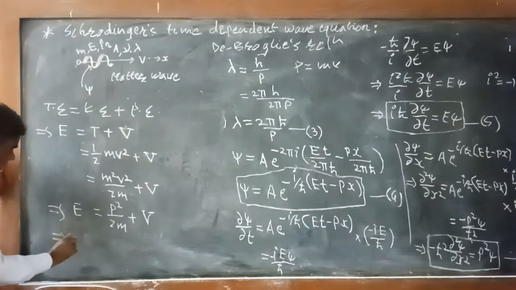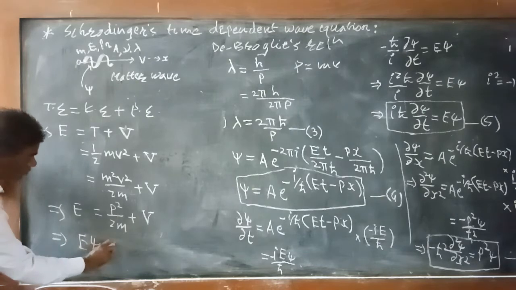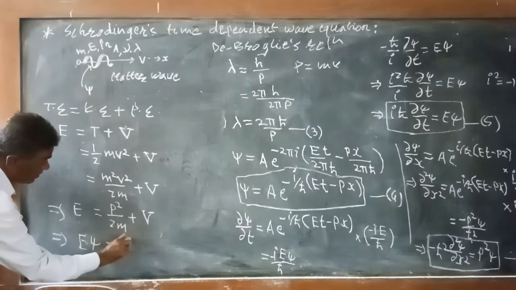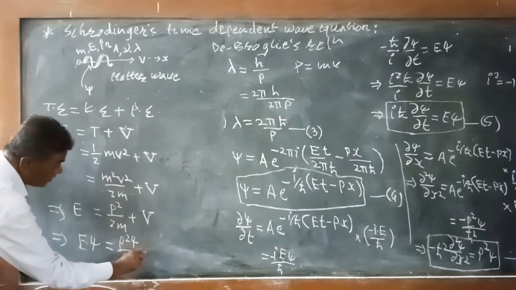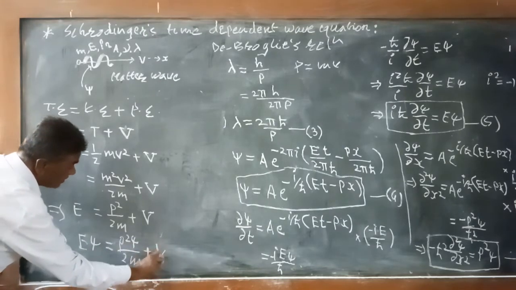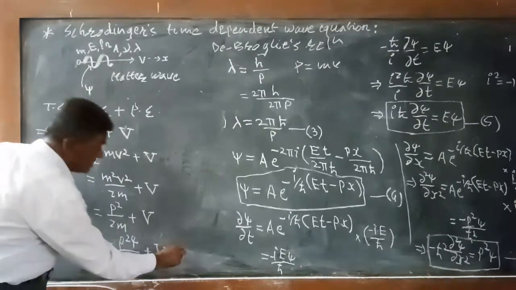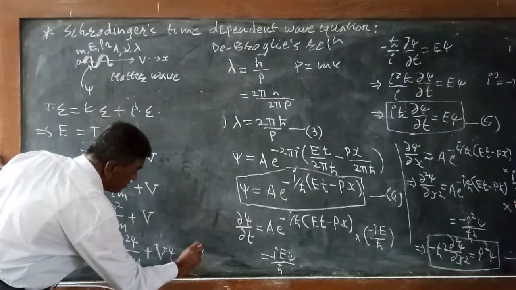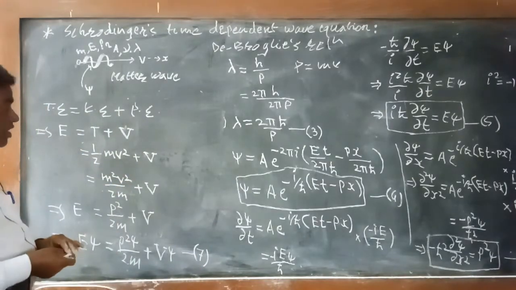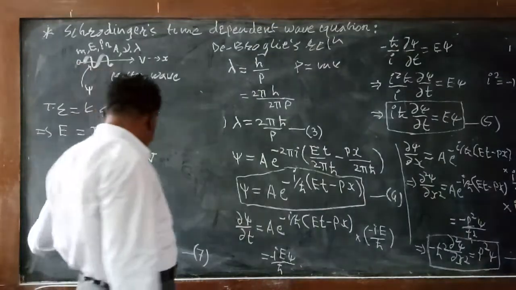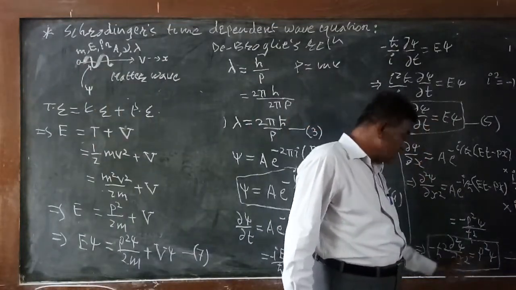From this equation we can write E psi, the energy into the wave function psi, is equal to p square psi divided by twice m plus V psi. Suppose this is equation number 7. Now with the help of these equations, E psi is equal to this term and p square psi is equal to this term.